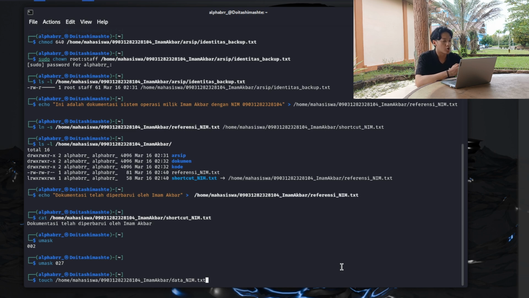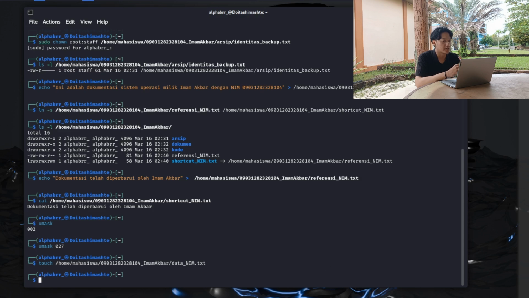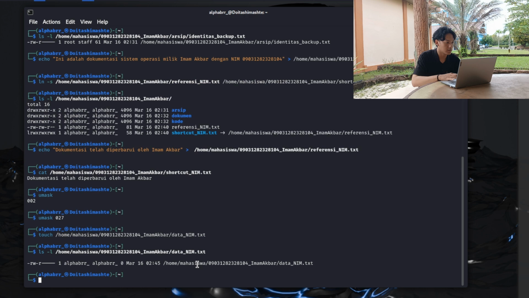As usual, we will show what was made and modified using the ls -l command to view the access permissions. So we are going to use the ls -l command again for showing this file, sorry. Right, rw-r----- and then home mahasiswa, my name, and data name, right?